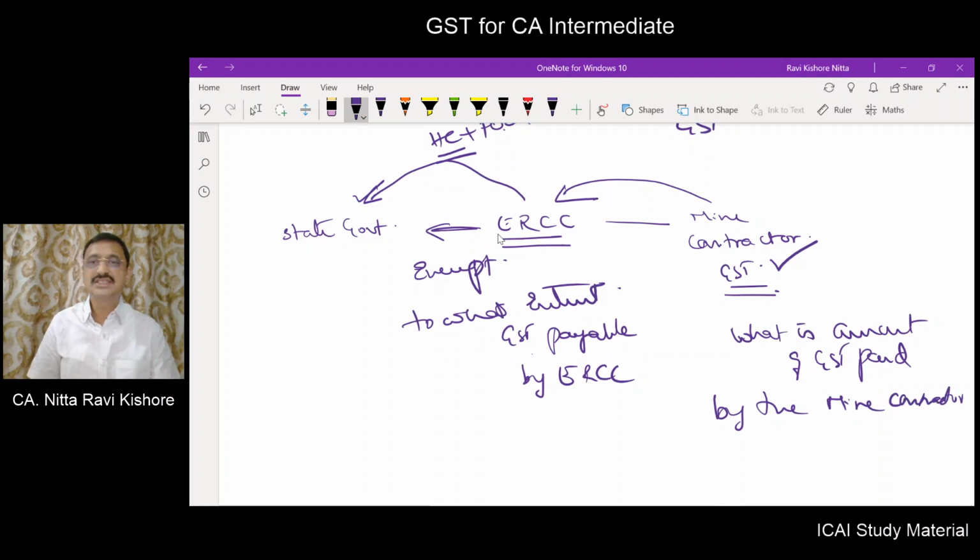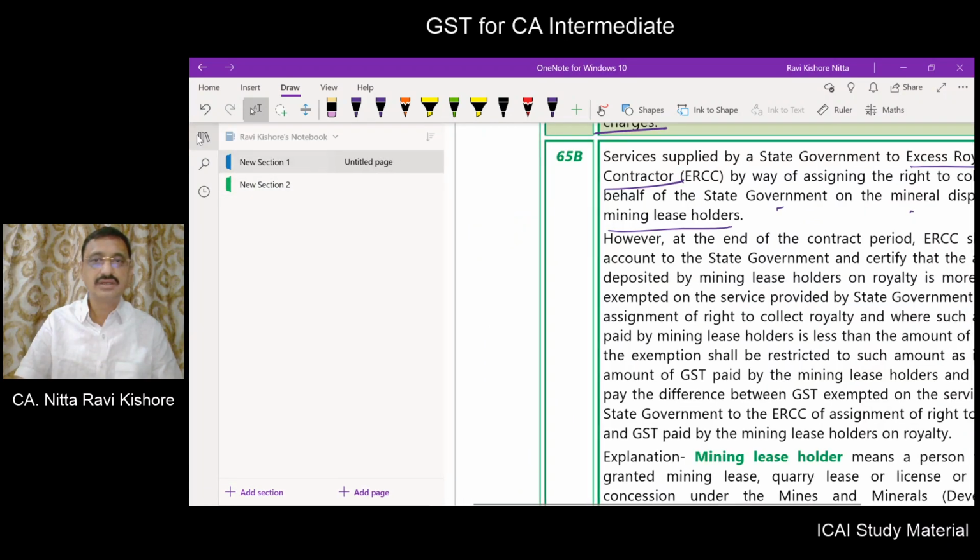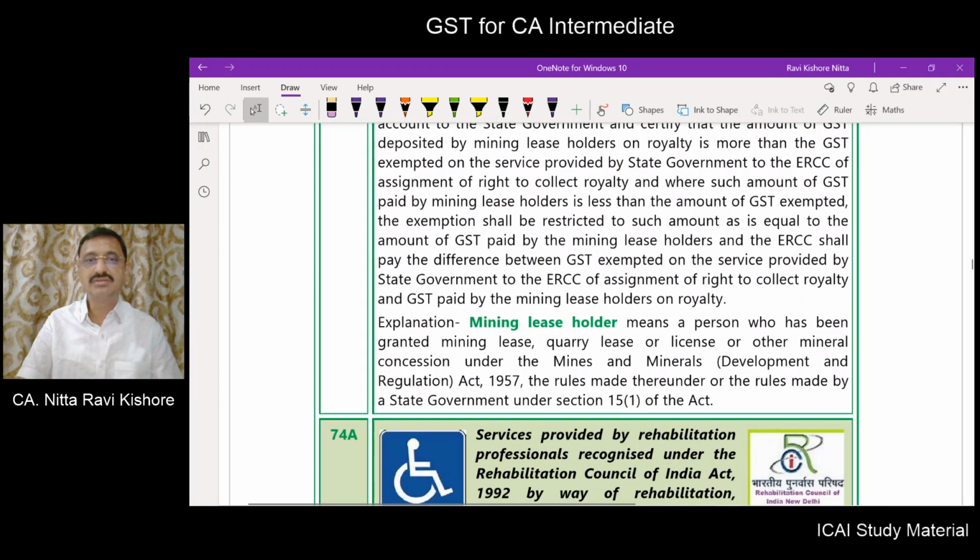So first you have to ascertain these two amounts. Now this amount of GST which is paid by the mine contractor should be greater than the GST payable by the ERCC. Then it is exempt. Yes, it will be exempt only to the extent of GST amount paid by the mine contractor. The difference amount is not exempt in the hands of the excess royalty collection contractor. Okay, so that is what has been mentioned here.